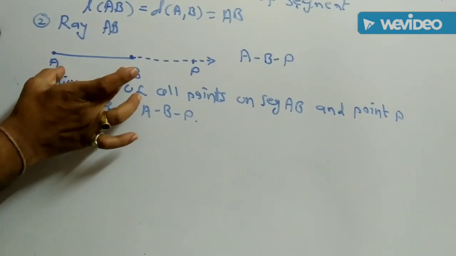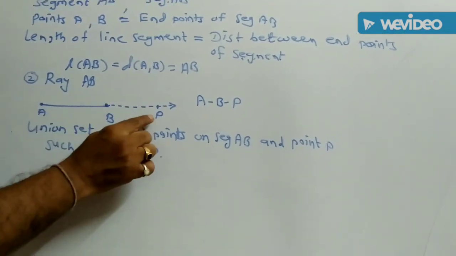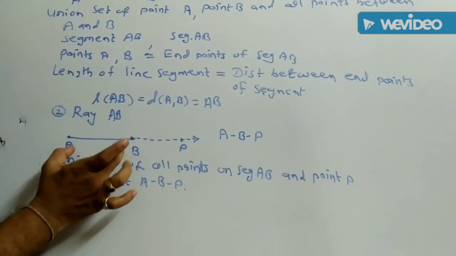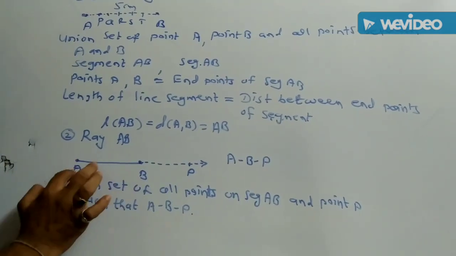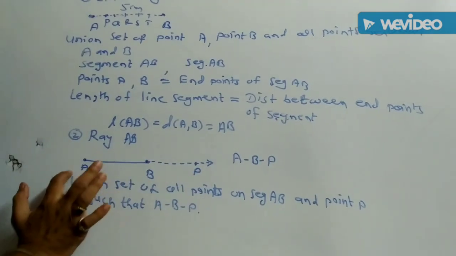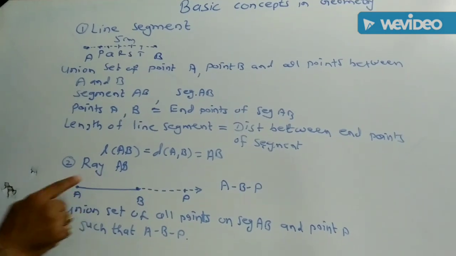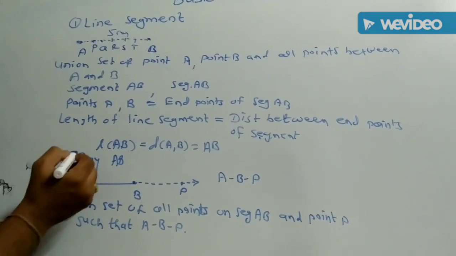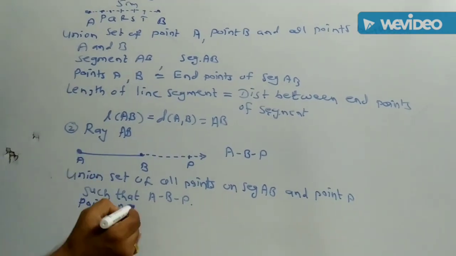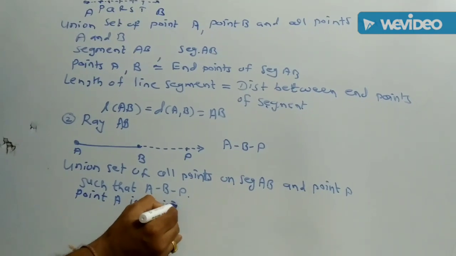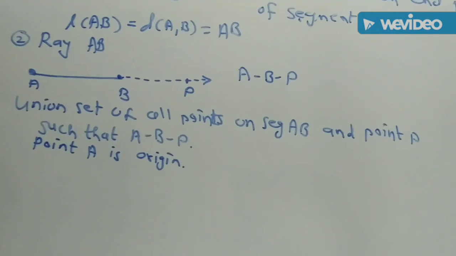Suppose this is the segment AB and the union set of all the points on the segment AB, and suppose P is any point such that A-B-P, that is B is in between the points A and P, then the union set of all the points on the segment AB and the point P is called the ray AB. And this point A is called the origin or origin point of the ray AB.